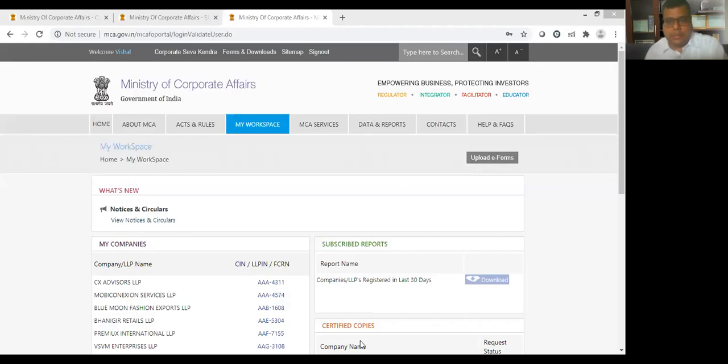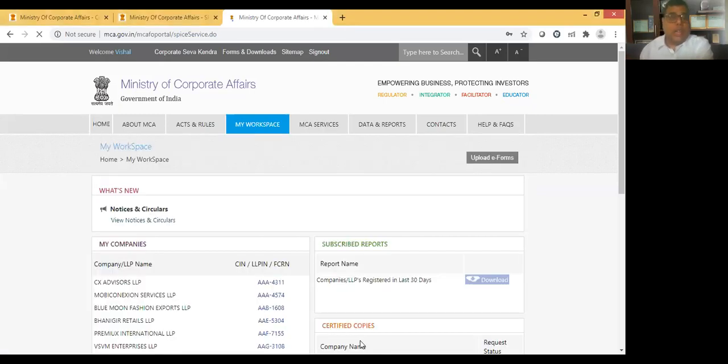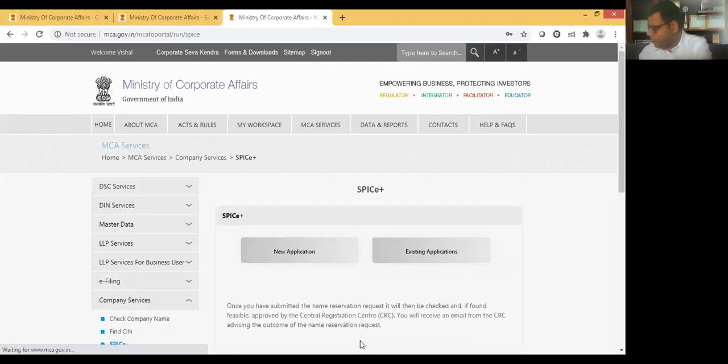This is the Ministry of Corporate Affairs website. I'm sure you must have seen how the screen looks. Once you log in, there is MCA Services, and there is SPICe+. This you can use only after login.